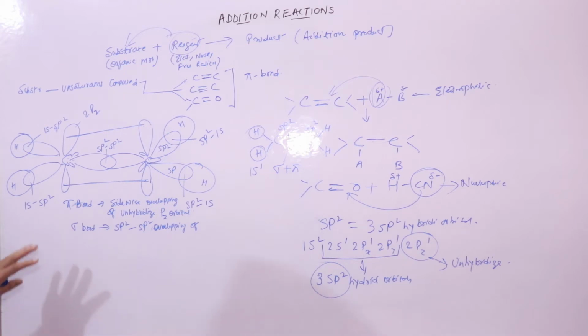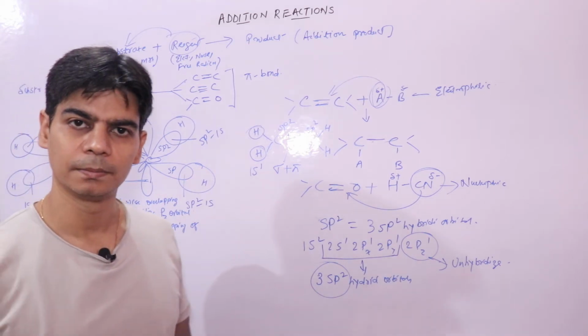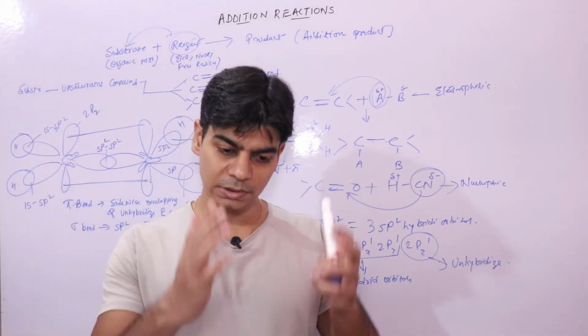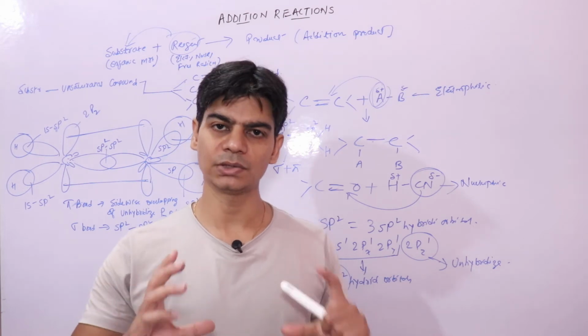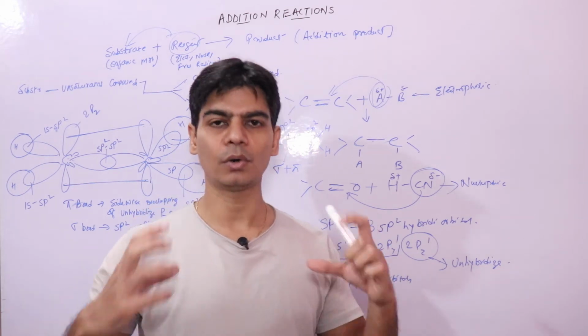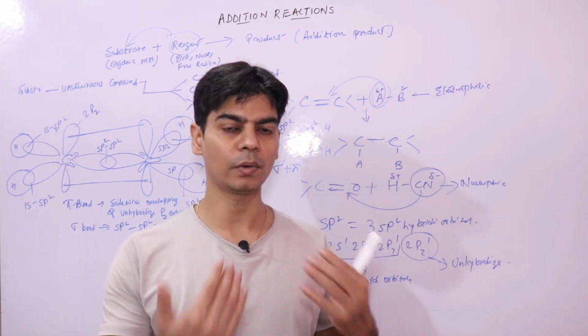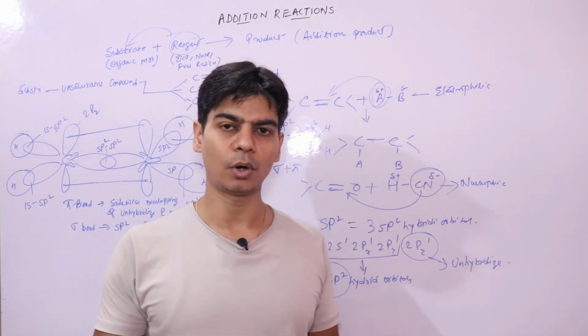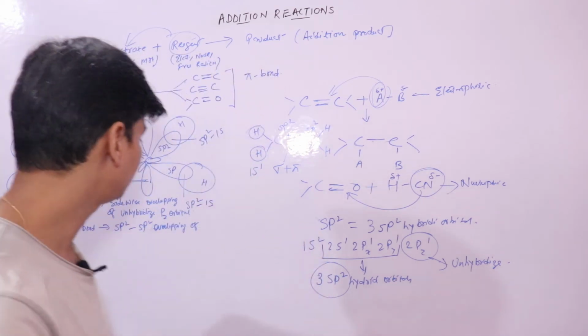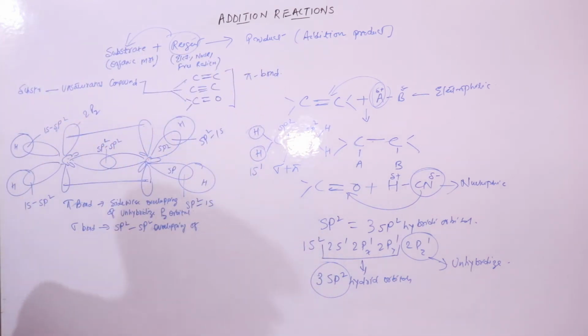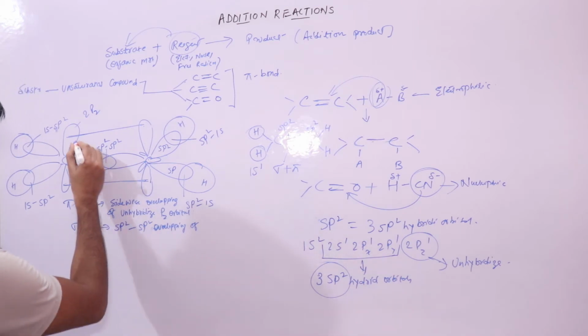Now we know that the pi bond is a weaker bond, because it is formed by sidewise overlapping. Sidewise overlapping is where complete overlapping hasn't happened. Since complete overlapping hasn't happened, this bond is a weak bond.